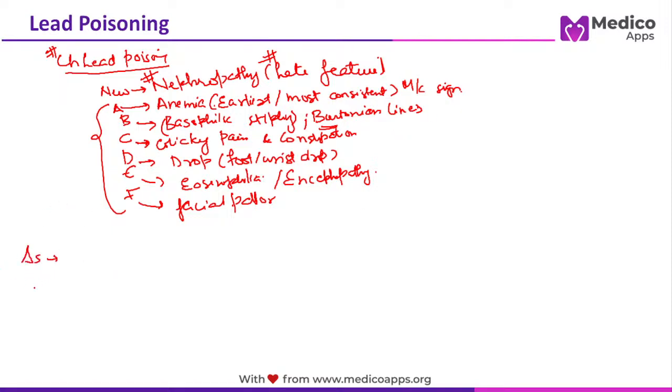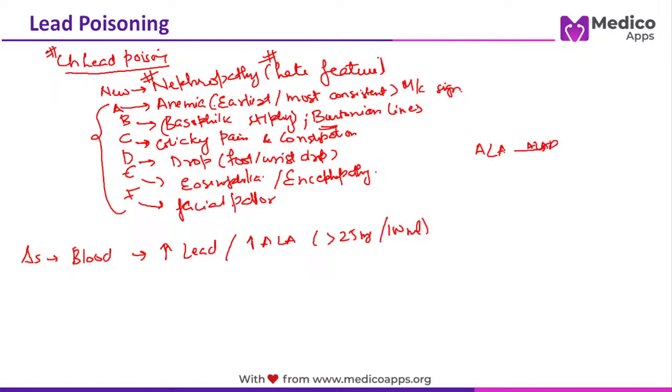What test do we do? There are certain blood tests, some urine tests, and some X-rays also you can do. Let's talk about some blood tests. What will you find in blood? Obviously eosinophilia and basophilic stippling. Also you will find an increase in the level of lead and an increase in the level of ALA, specifically more than 25 milligram per 100 ml. Remember, one enzyme is ALAD, ALA dehydratase, which is deficient. Because this enzyme is deficient, the level of ALA will increase.